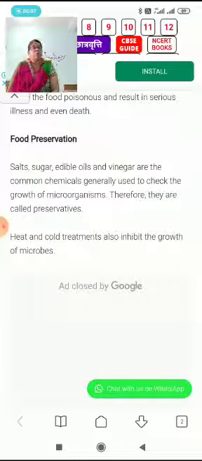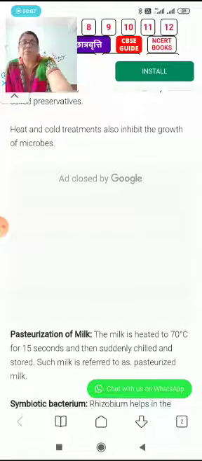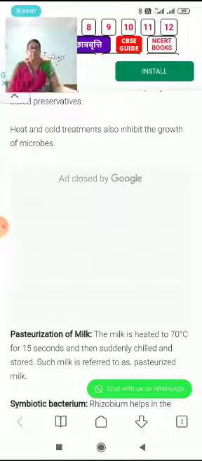So by cold treatment, reducing the temperature, we can keep food products fresh for a longer time. Now the next process is pasteurization of milk. Nowadays, you are well familiar with the packed milk.